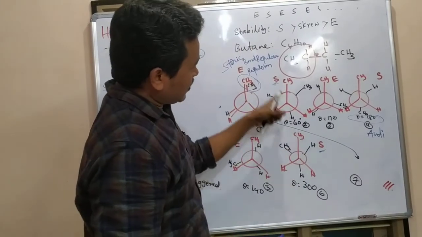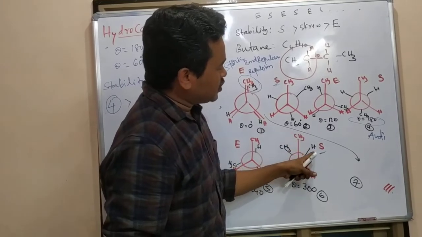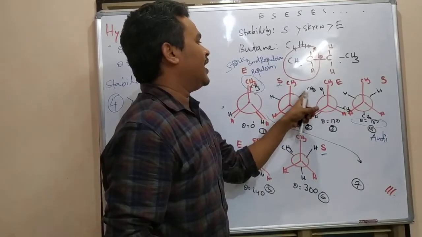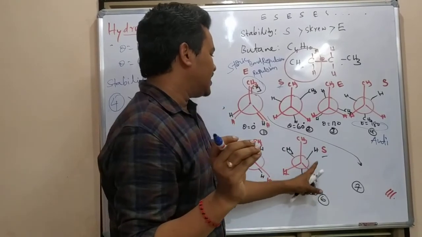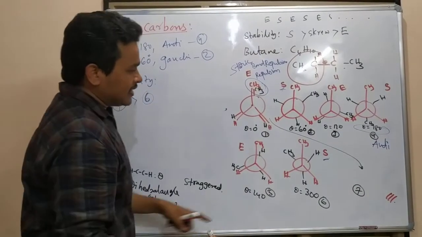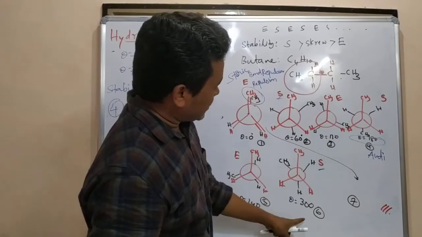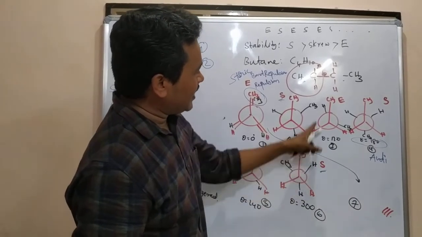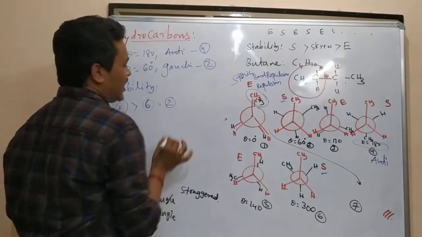Out of these, this is methyl, this is methyl. These two are different, these two are the same. So there will be a repulsion. Here hydrogen is a smaller group, so there will be less repulsion. Less repulsion means 6 will come. Similar to 6 is 2, with CH3. These two are staggered only. Methyl is very near, methyl is very near. So 2 and 6 are equal.